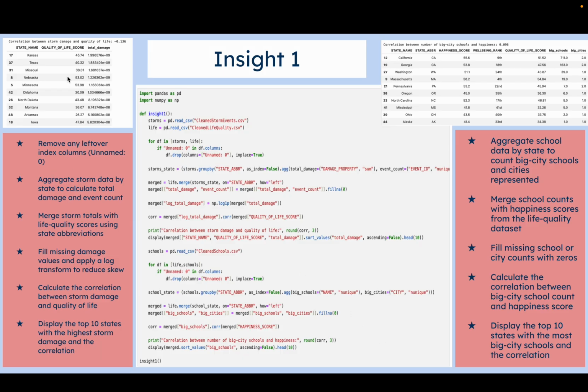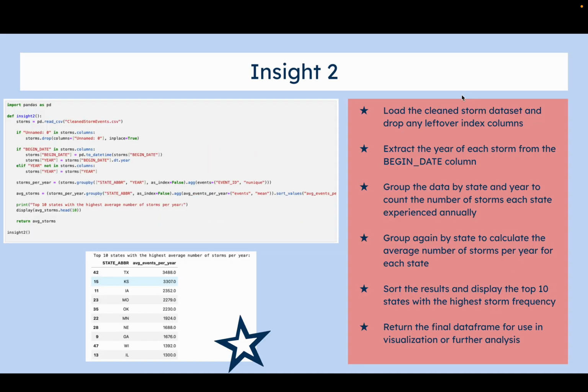I also did this with the school data set that I have, and I compared it also to the quality of life to see that correlation, which you can see over here. And both showed a very low correlation, which I was kind of shocked to see. But you can look at states with more of a high correlation up here. For Insight 2, I loaded the clean storm data set.